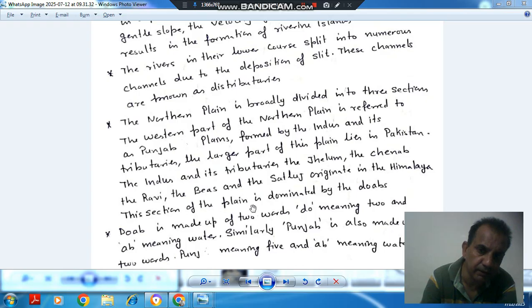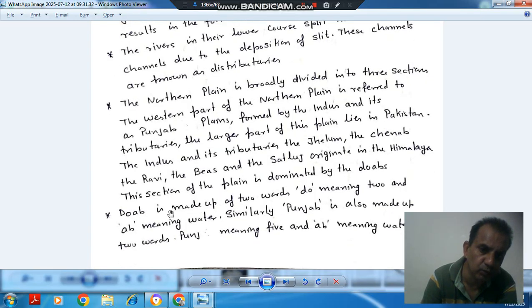This section of plain is dominated by doabs. Next point is doab is made up of two words, do meaning two, and ab meaning water. Similarly, Punjab is made up of two words, panj meaning five, and ab meaning water.